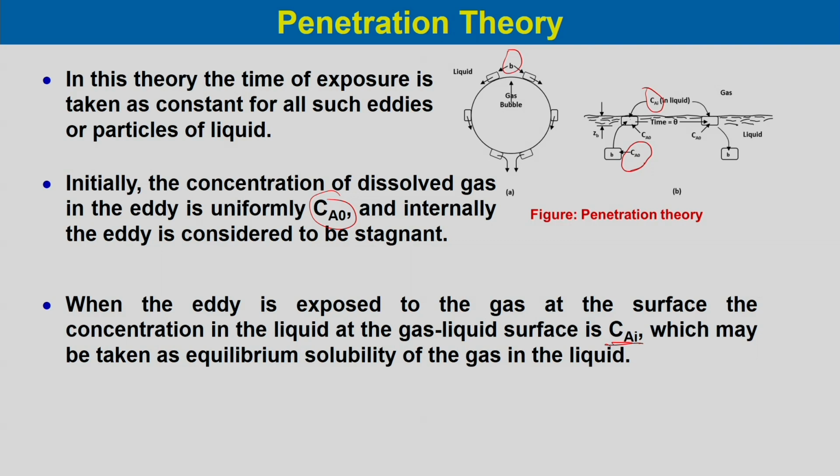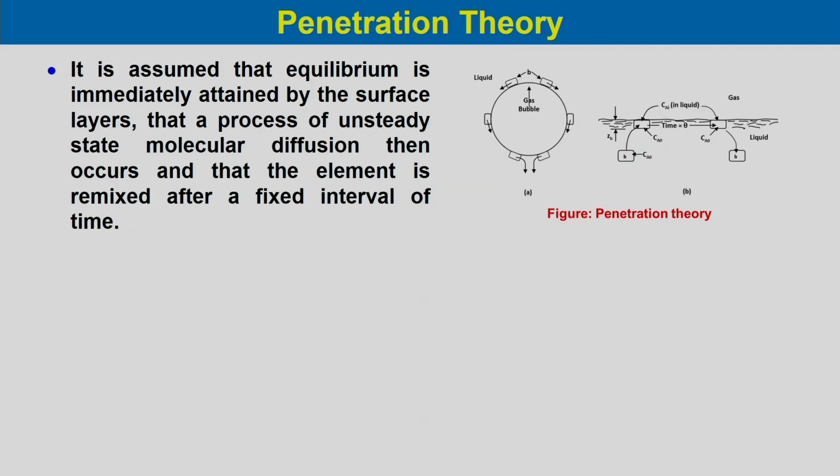This can be calculated from the solubility of component A at a particular pressure dissolved in the liquid. Now, it is assumed that equilibrium is immediately attained by the surface layer.